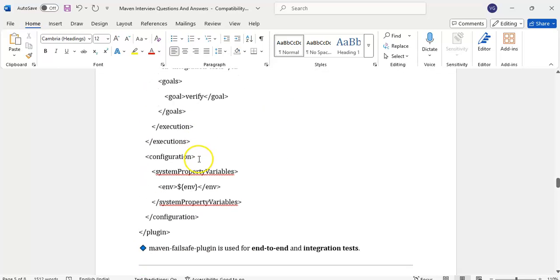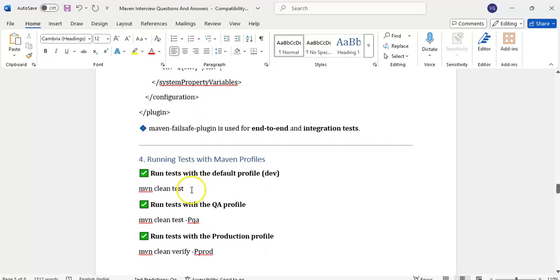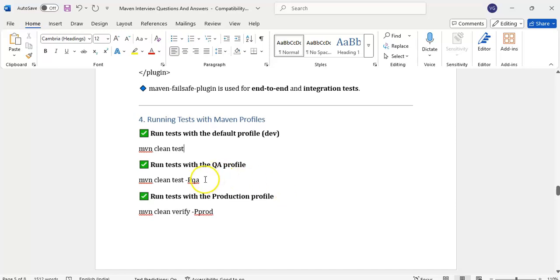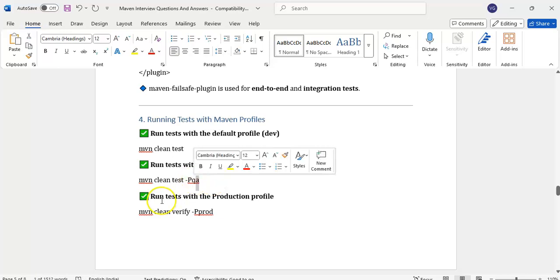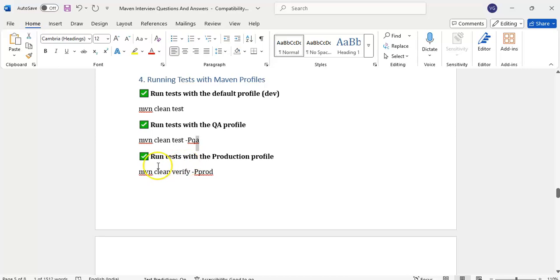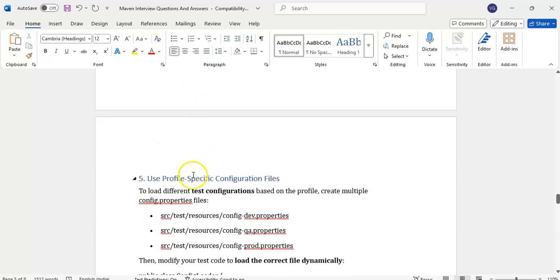Important thing, so far we have only done configuration. If we run mvn clean test, the default profile will execute. Suppose I want to execute the QA profile: mvn clean test -P qa. P means profile, and after -P we give which profile we want to run. If you want to run the production profile for regression and integration test cases, run mvn clean verify -P prod. Like this, with -P we give the profile ID and that profile will execute.